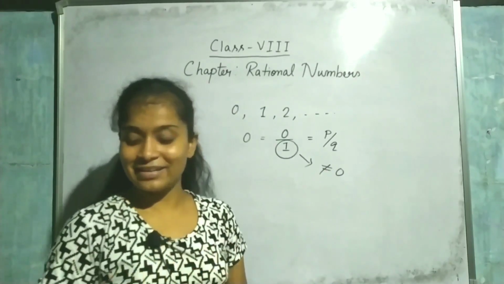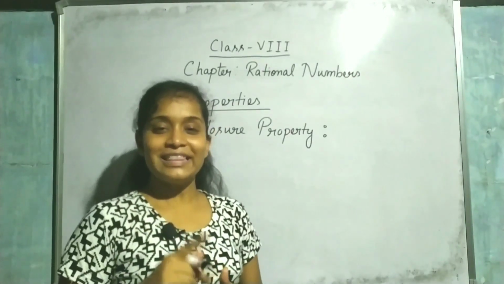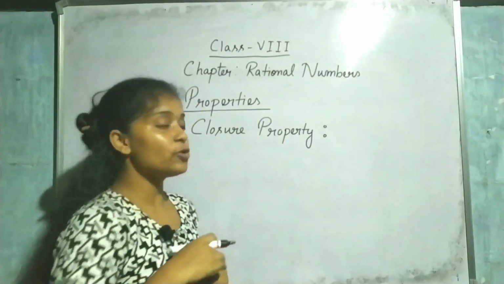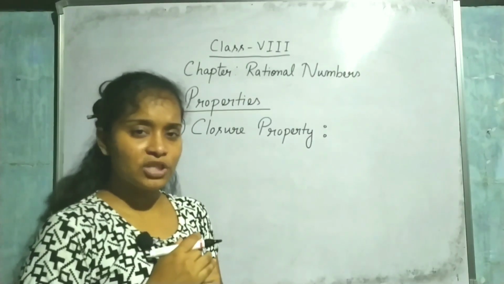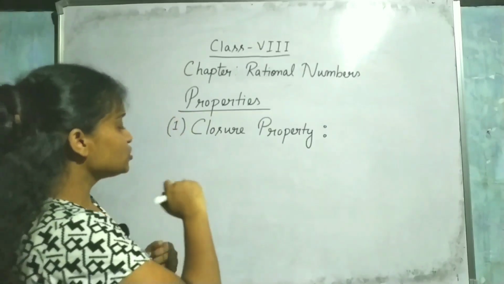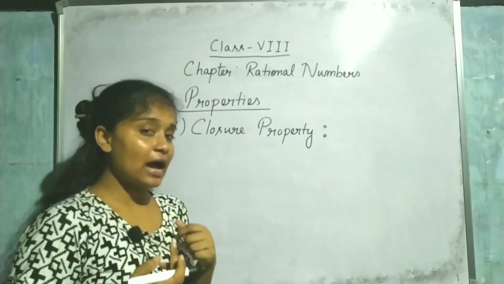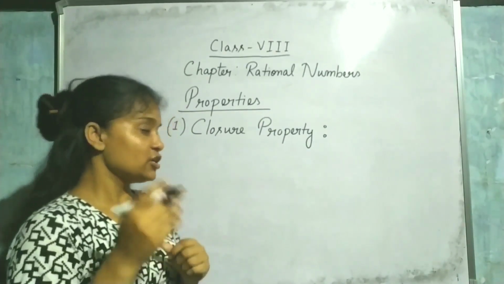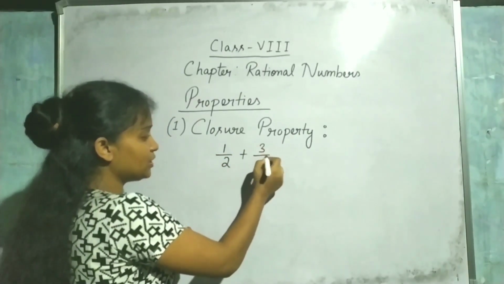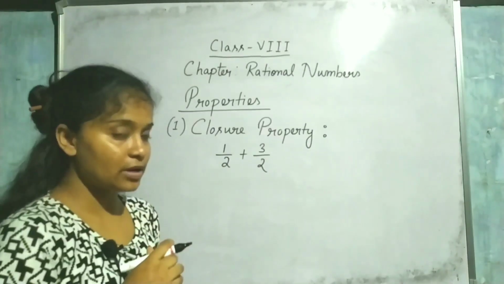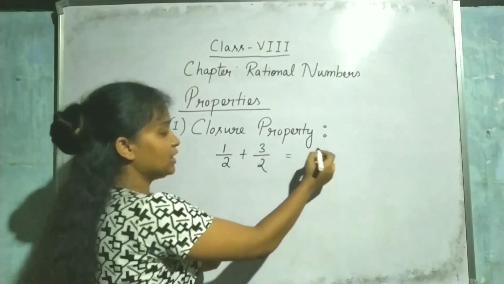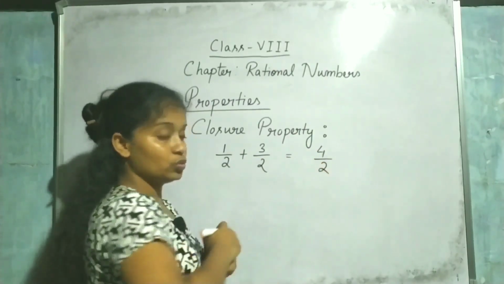Now rational numbers have some properties, so let us check. The first property of rational numbers is the closure property. Now what do you mean by closure property? I will discuss with an example. First of all, I need to take some rational numbers. So can I take 1 by 2 plus 3 by 2? Look, if I add these two numbers, then I will get 4 by 2.